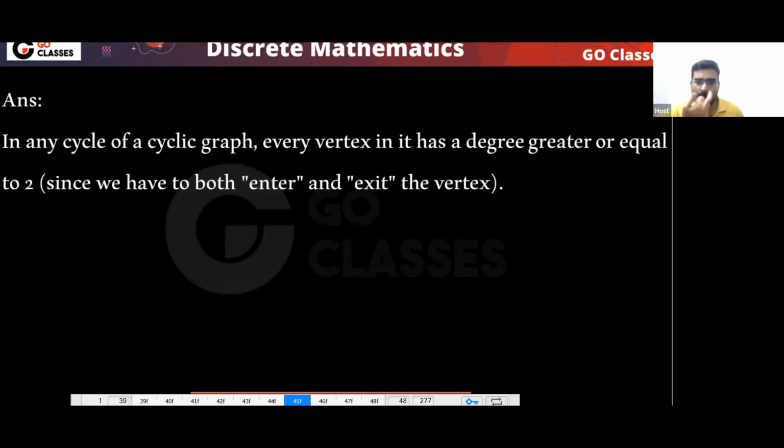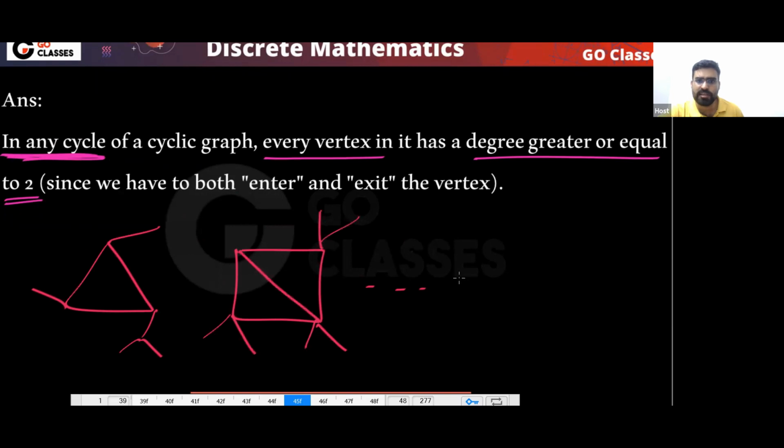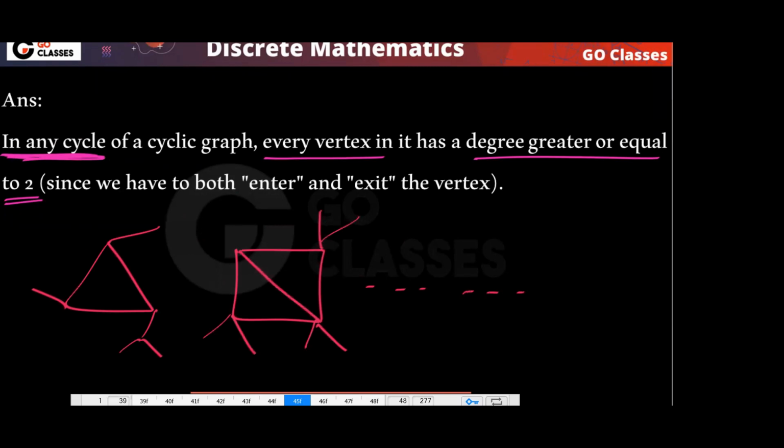So very simple. In any cycle, every vertex has degree greater than or equal to 2. You can have this type of cycle, or this type of cycle. Whatever cyclic graph you have, this will happen.